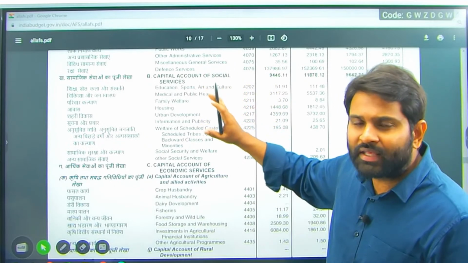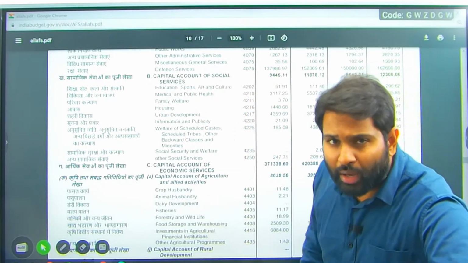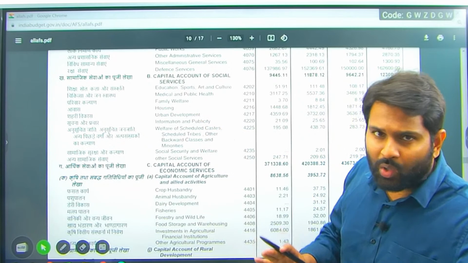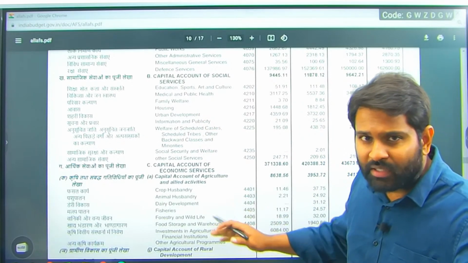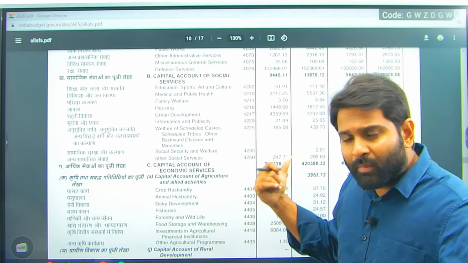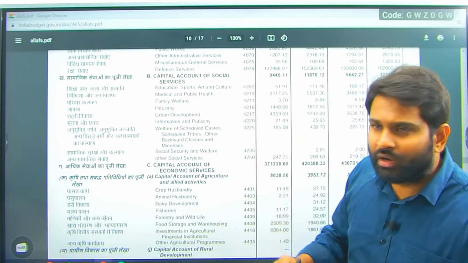This is only in the Consolidated Fund of India, one account only. We are talking about three accounts, so that is what you need to keep in mind. That is the reason why you don't have to remember these numbers. The numbers which I showed now, the macroeconomic numbers, those are the numbers which you need to remember.